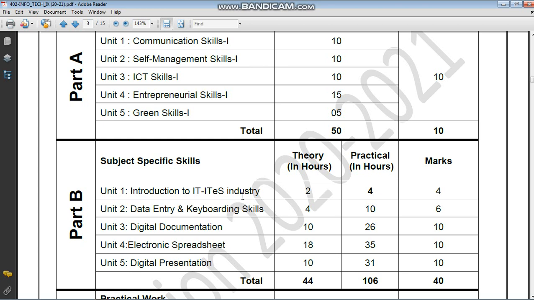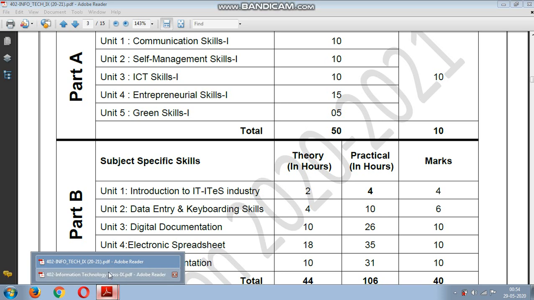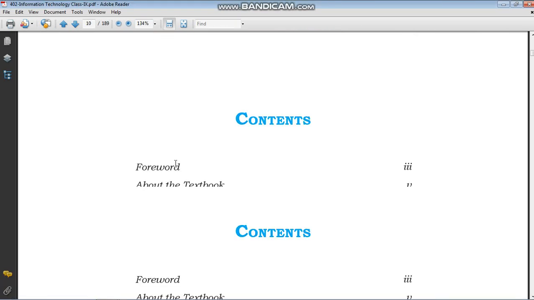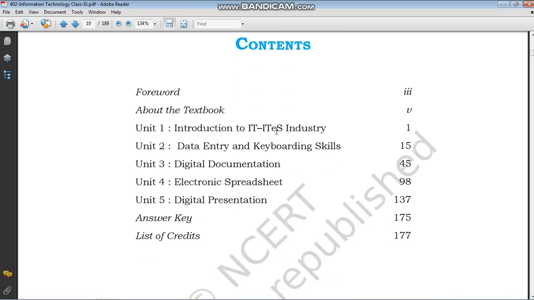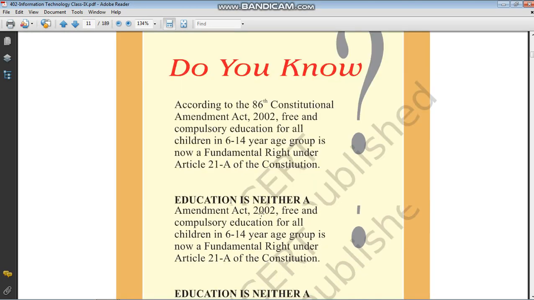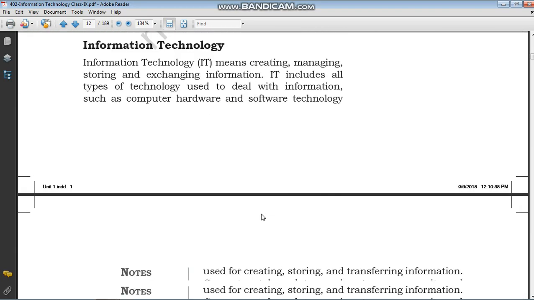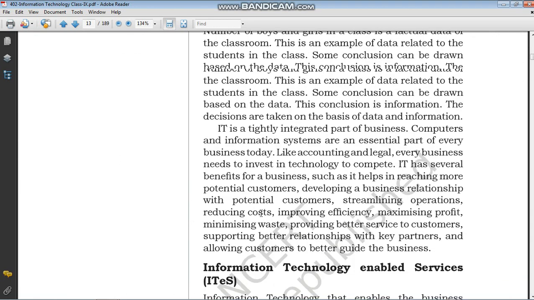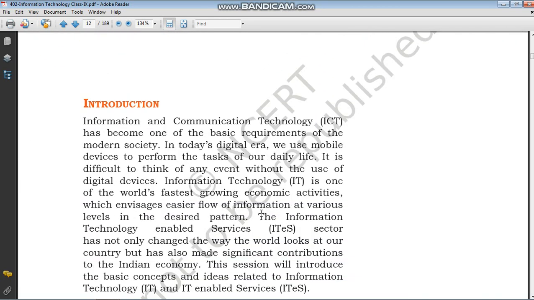So I will give you the print of this chapter. You can copy it into your textbook if you have one. If you don't have, don't worry, I am explaining all the topics according to the syllabus. So the first chapter, introduction to IT and IT industry. If you see the NCERT book, they are providing from this part only, introduction to IT and IT industry. The first part is not given here. So this is the NCERT book, and this is about your first chapter.